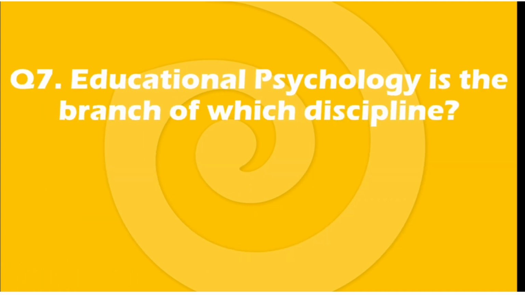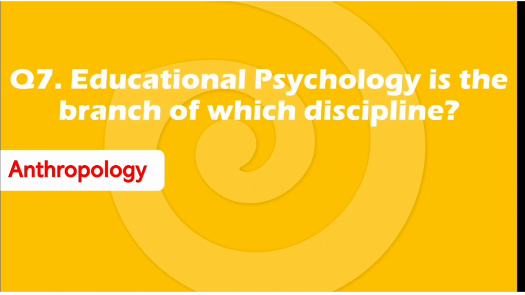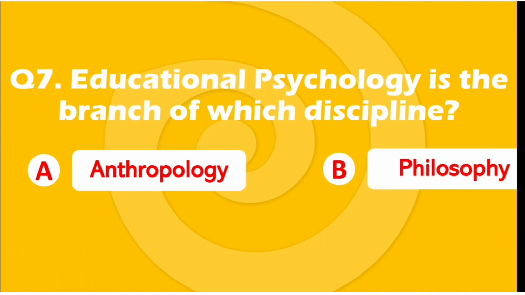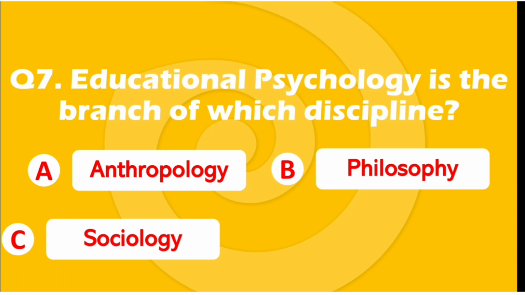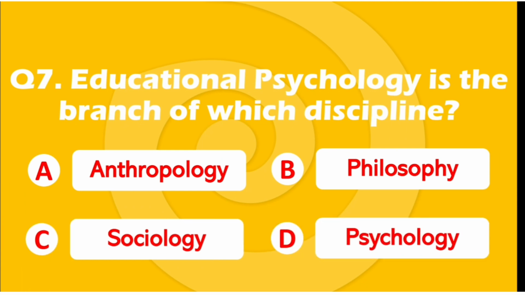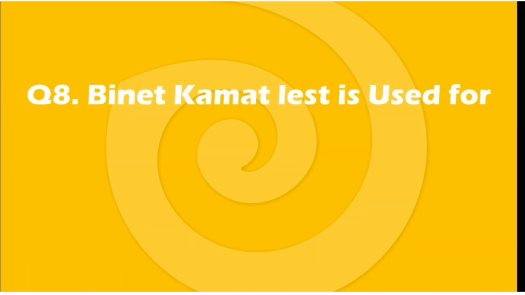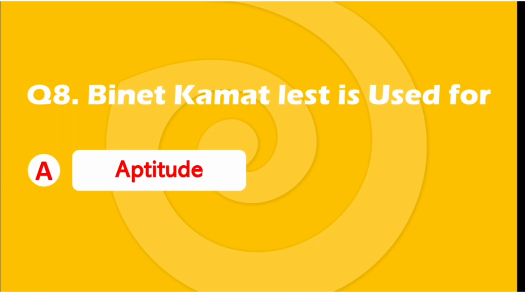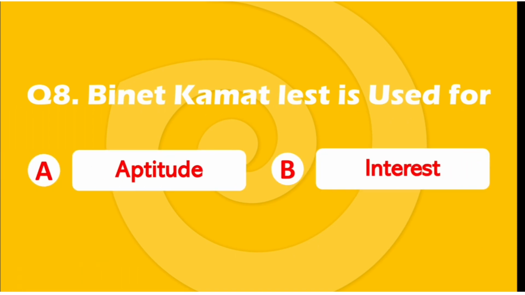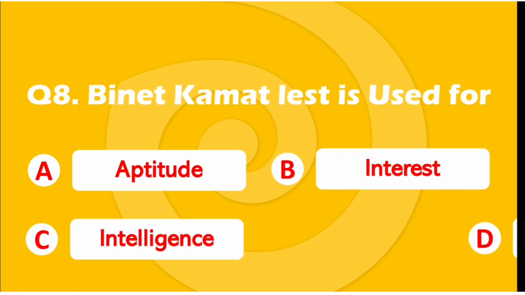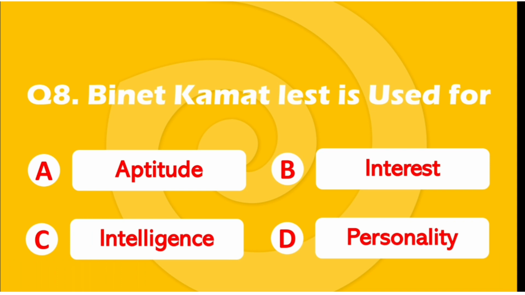Question number 7. Educational psychology is a branch of which discipline? Option A is anthropology, option B philosophy, option C sociology, or option D psychology. The right answer is option D psychology. Question number 8. Binet-Kamat test, this is test, not list. Binet-Kamat test is used for option A aptitude, option B interest, option C intelligence, or option D personality. The right answer is option C intelligence.